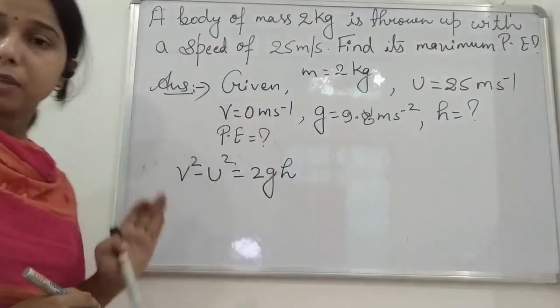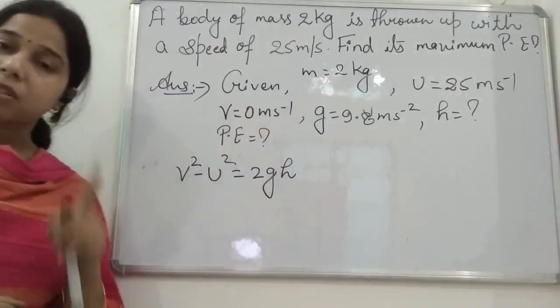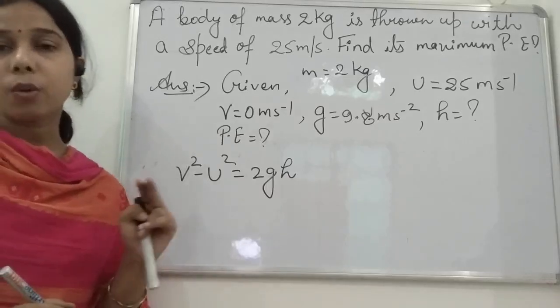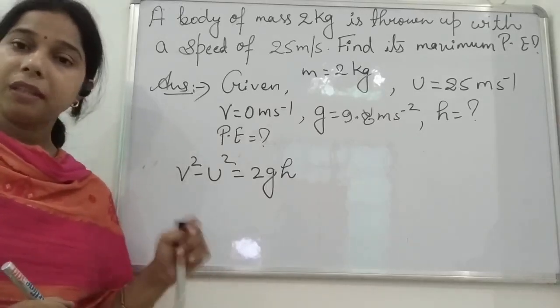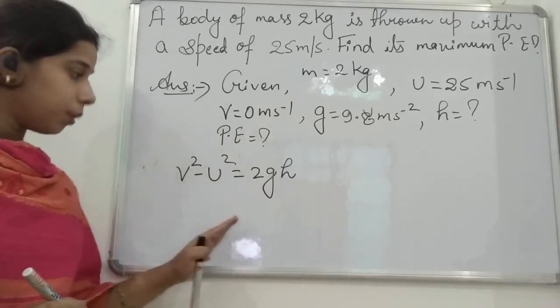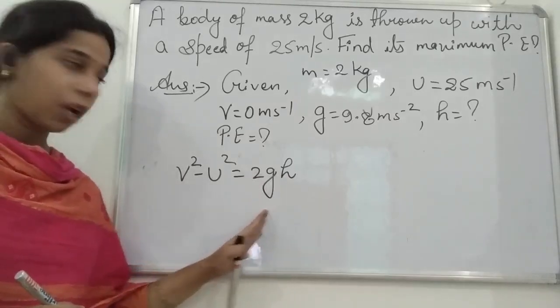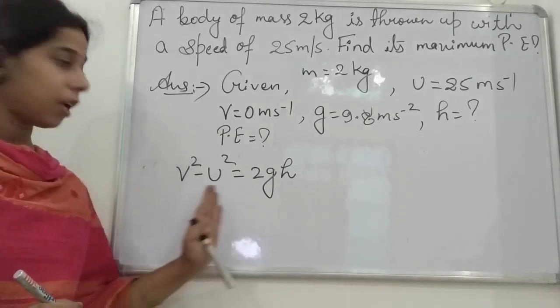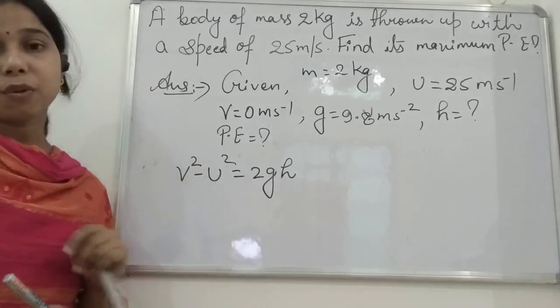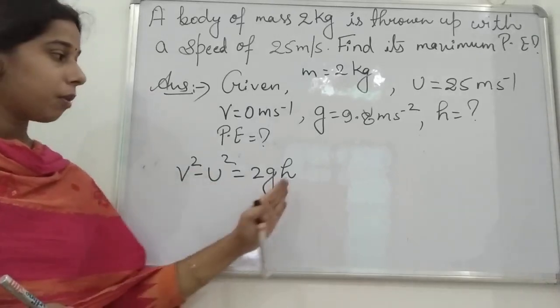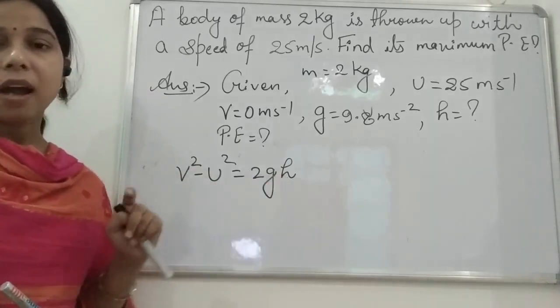Why are we taking this equation of motion, student? Because time is not mentioned here, and you know that the first and second equations of motion both need time. Here we know the value of g, the initial velocity, and the final velocity. So it will be very easy to find the value of height.